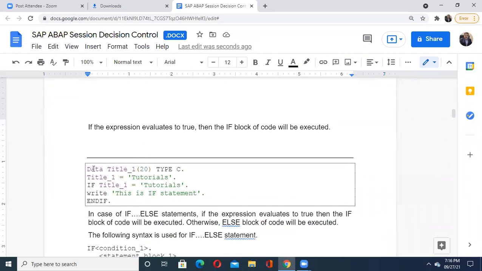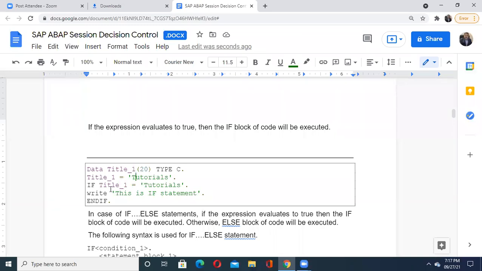See, then another point I would like to highlight here. Let us take this small example. Here we have taken one character array as data, title one, a variable of type character. Then what exactly is the value I'm assigning to that title one? I'm assigning the value tutorials.